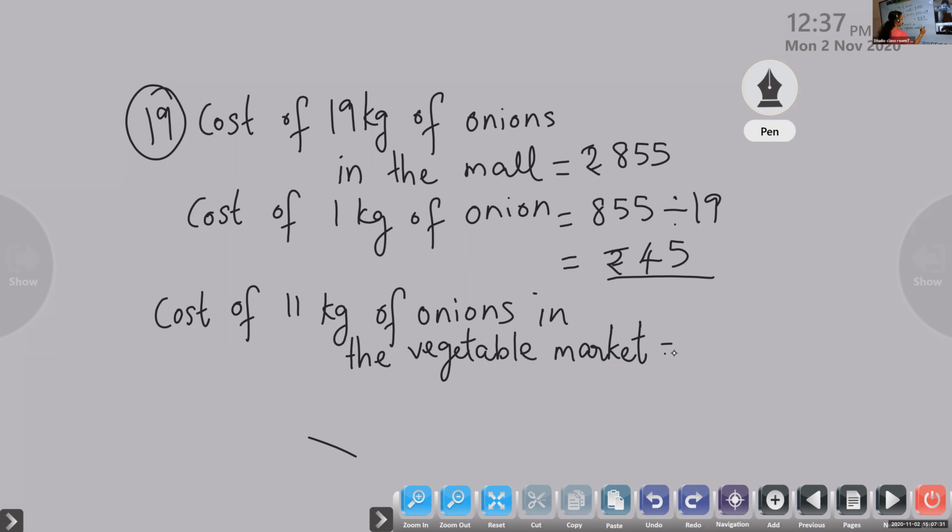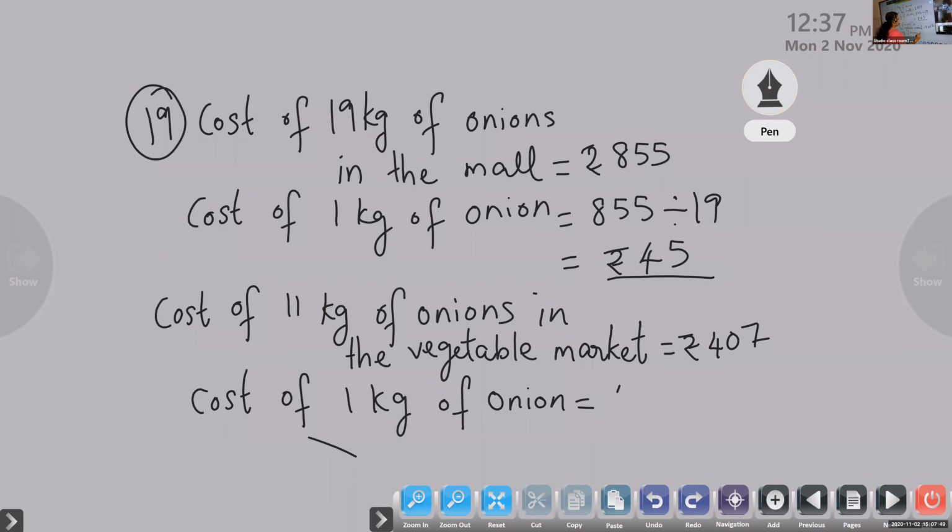Rupees 407. So children, find out the value of 1 kg. Cost of 1 kg of onion: the total amount, that is 407 divided by the number of kilograms, that is 11.